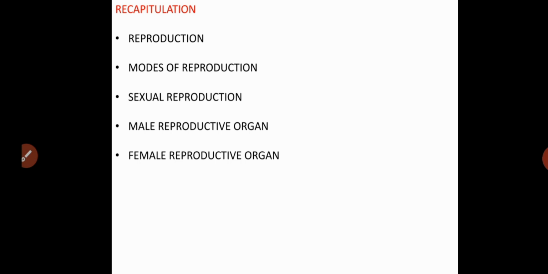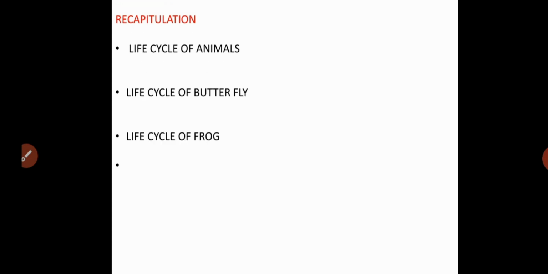Students, in the first class we learned the definition of reproduction, modes of reproduction, sexual reproduction, male reproductive organ, and female reproductive organ. In the second class, we learned about fertilization, the process of fertilization, and development of the embryo. In the third class, we learned about the life cycle of some animals, particularly the life cycle of the butterfly and also the life cycle of the frog.